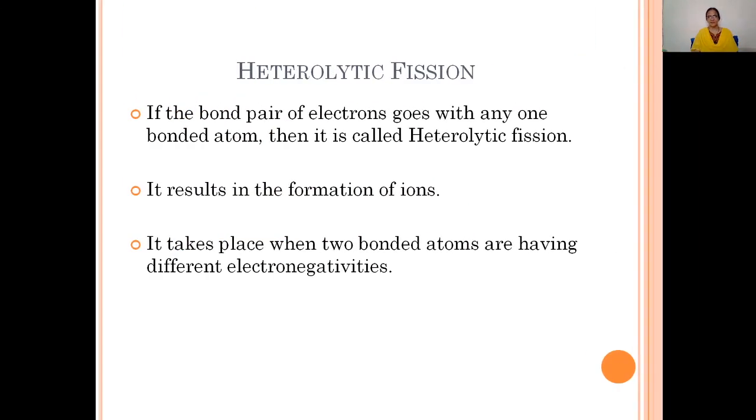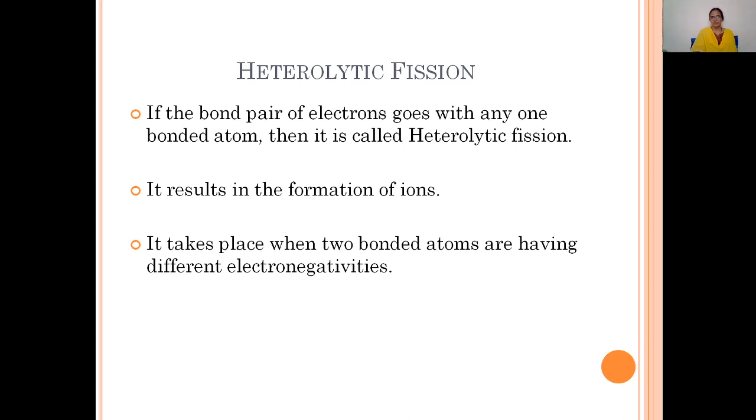Now let's discuss heterolytic bond fission. In heterolytic bond fission, if the bond pair of electrons goes with any one of the bonded atoms, then it is called heterolytic bond fission. Heterolytic bond fission results in the formation of ions, that is, positive and negative ions.